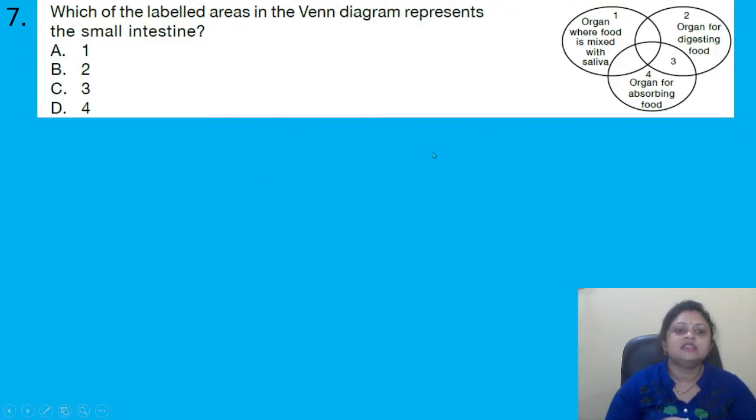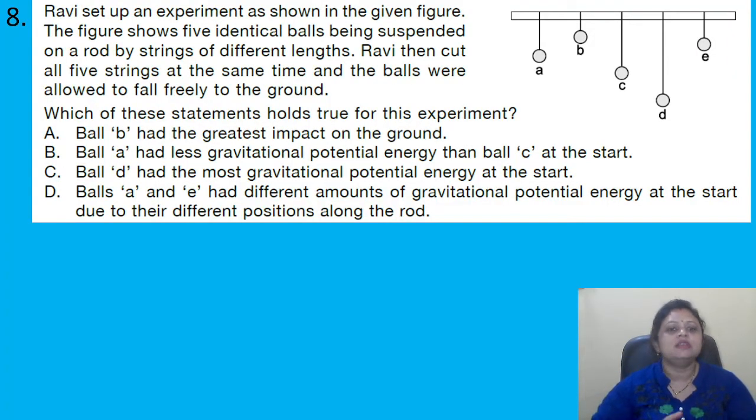Coming to the next question. Which of the labeled areas in the Venn diagram represents the small intestine? Options are A1, B2, C3, D4. So here, about the small intestine, right? It is the organ for digesting food and it is also an organ for absorbing food. So 3 will represent the small intestine, and it is present in option C. Got it?